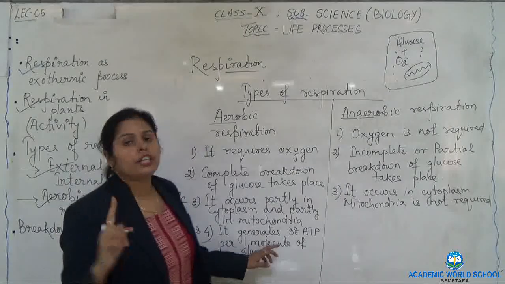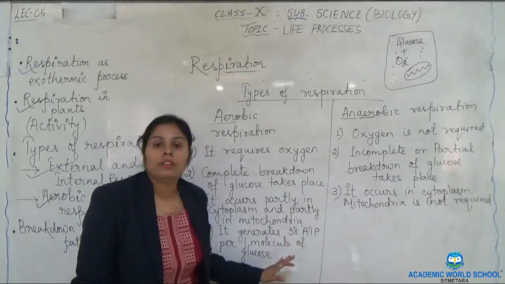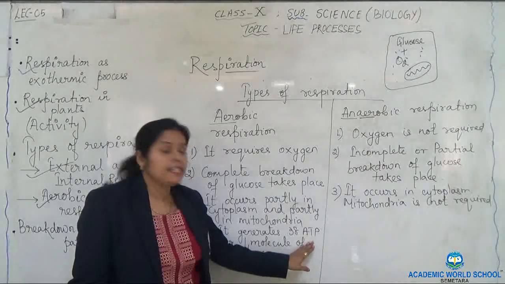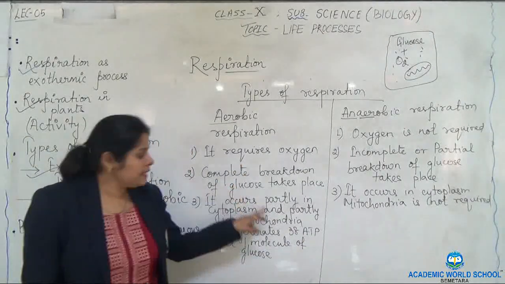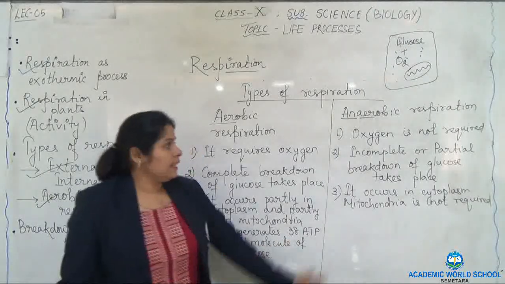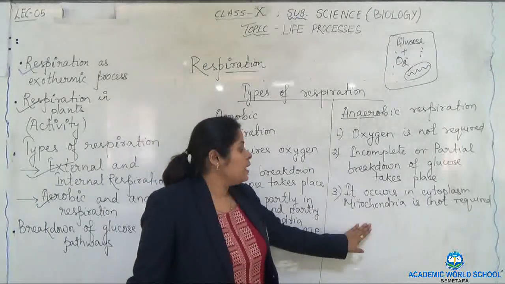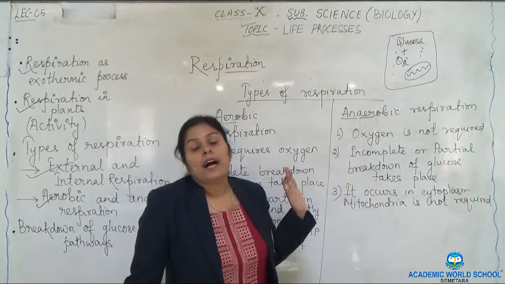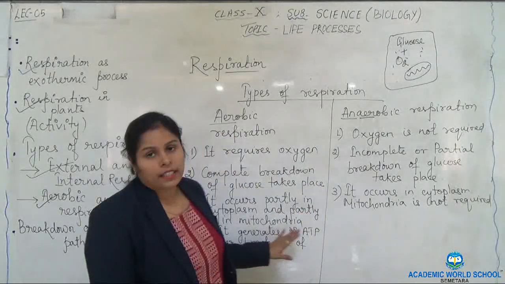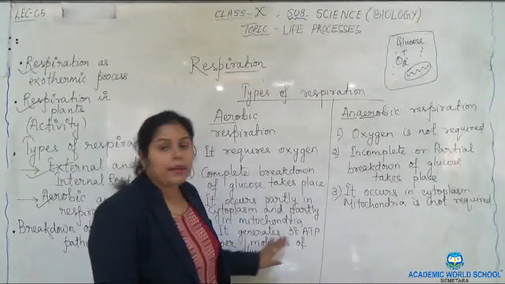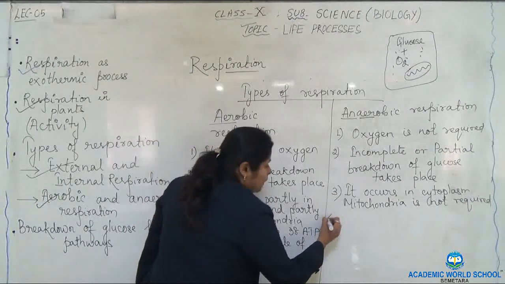Means if one molecule of glucose is broken down, it releases 38 ATP because complete breakdown of glucose is taking place. Whereas in anaerobic respiration, because incomplete or partial breakdown of glucose is taking place, the energy generation is very less as compared to aerobic respiration.